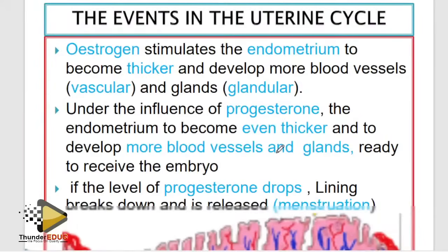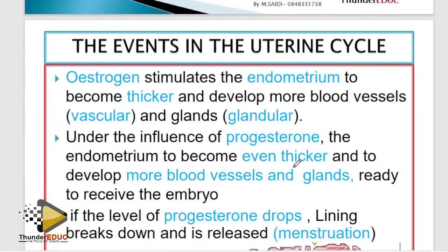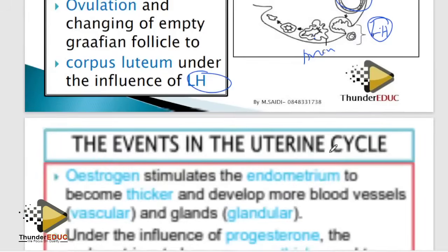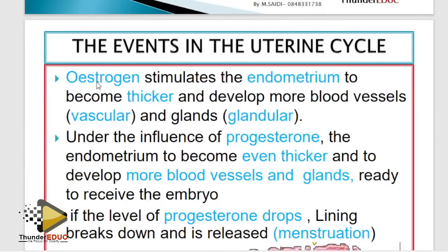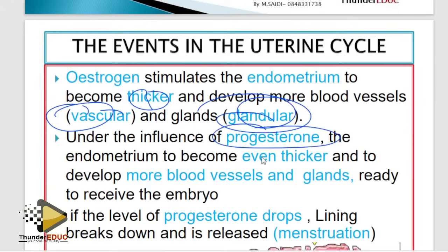Don't stress yourself, guys. Uterine cycle. Now the hormones we produced here come and work here. Estrogen stimulates the endometrium to become thicker, vesicular, and glandular: thick, more blood vessels, more glands. Simple. And then progesterone, remember we said it is produced from the corpus luteum, makes the endometrium more thick, more vesicular, and more glandular. We want to see this word, more. You understand? That's it. The uterine cycle is done.